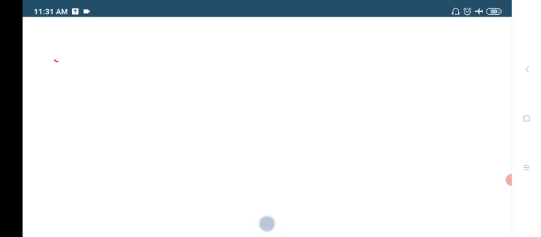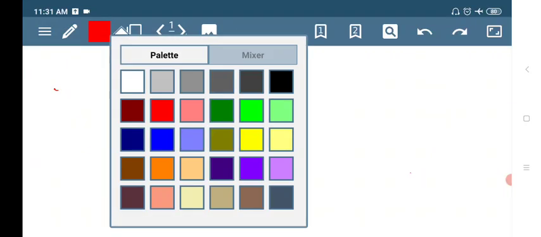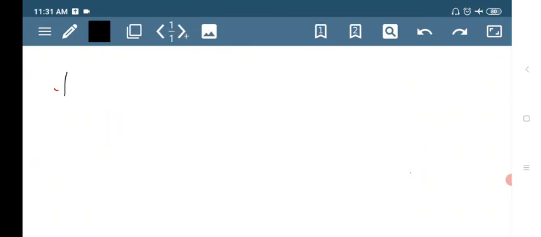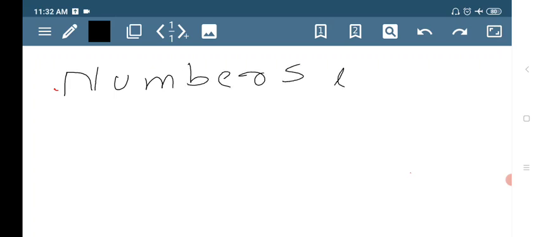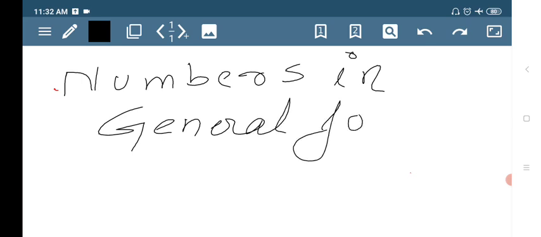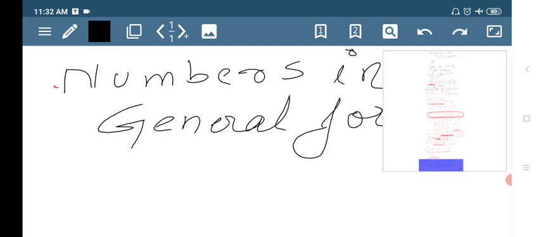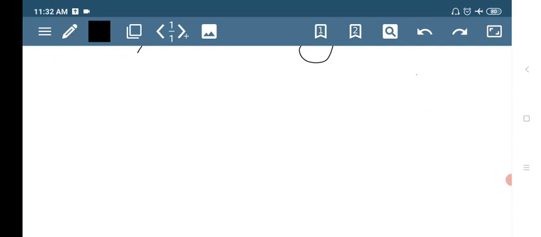first the numbers in general form. So let us take a number that is 25.